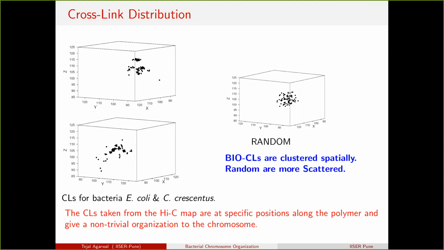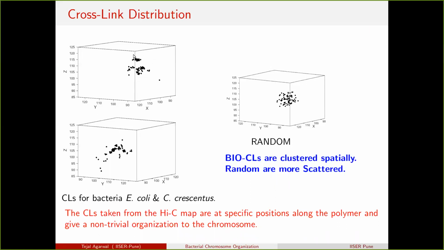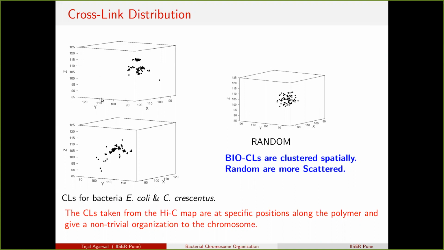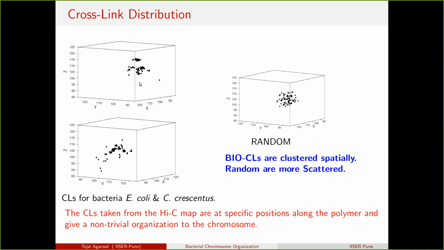Can you just explain this again? What is done here? Okay, so we only plot the crosslinks in the 3D space. So what are the X, Y, and Z axes? That's the index I along the chain. This is one of the snapshots. From one of the configurations, we remove the polymer and only plot the crosslinks. Only plot the crosslinks. Okay.